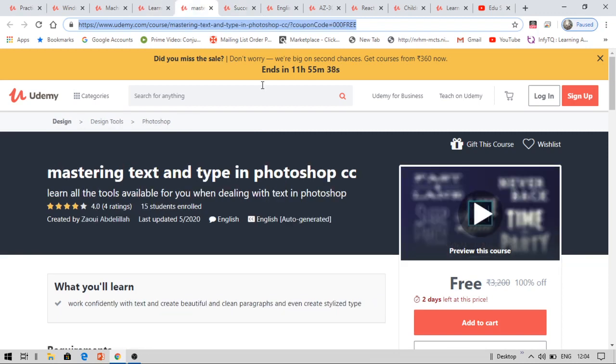Now if you are interested in Photoshop, you can get this course. This is course number 5, which is Photoshop. It's really important these days. Everyone is going digital, right? For this reason, you should learn Photoshop.